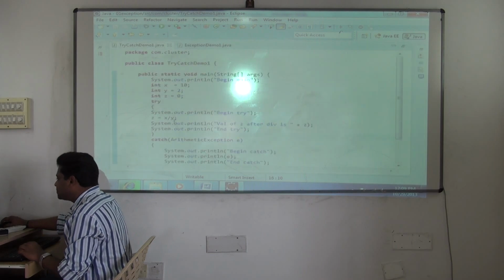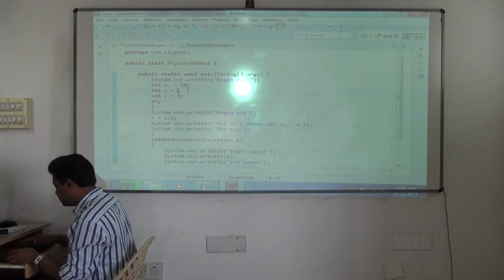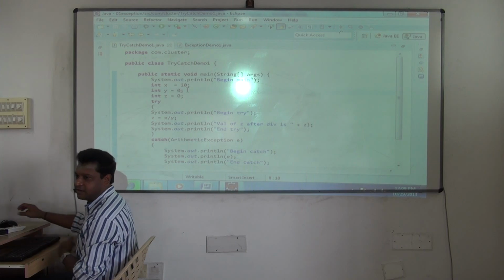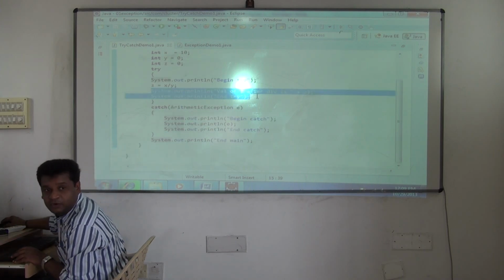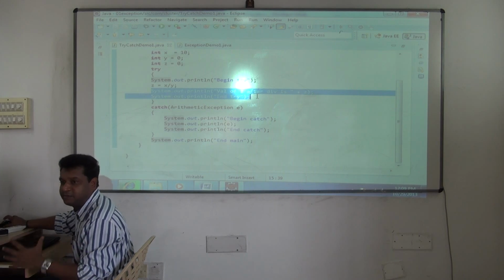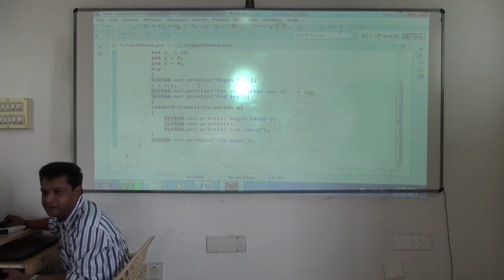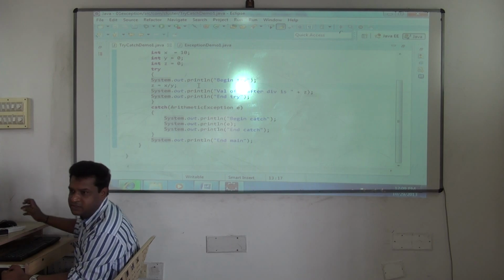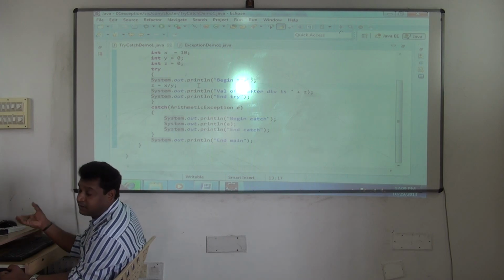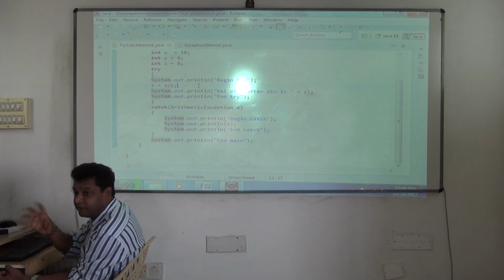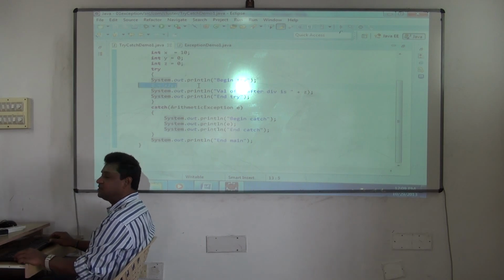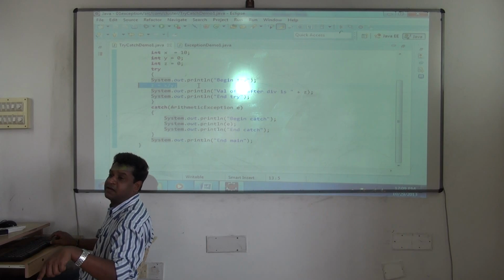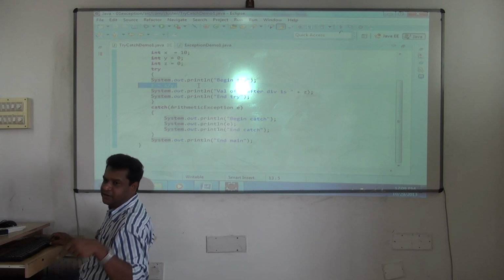There's no problem. But the same, if I give the value as 0, now things are different. What will happen now? These two lines are not executed. So the program here is terminated. Actually it's terminating. So here which object is created now? Arithmetic exception. Because a division problem is happening, that particular object only is created. For every problem there is one class here. That object is created. So once it is created, the JVM checks, are you writing an exception handler here? Yes, we are writing an exception handler.